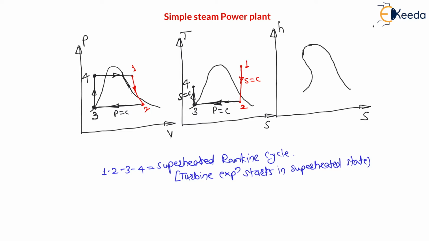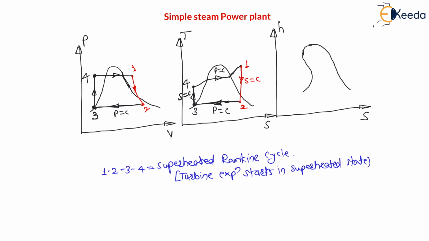Now 4 to 1 is constant pressure heat supply. Therefore the constant pressure lines on TS diagram look like this, here like this. These are the constant pressure lines, right, on TS diagram. Therefore 4 to 1 is constant pressure, right? Here from 4 to 1 the constant pressure. In single state region TS diagram slope is positive for constant pressure line. In two state region slope is constant, that is horizontal line. And in single state, that is in vapor state, again slope is positive. These are the constant pressure lines that we have already seen in the properties of fluids topic, right?